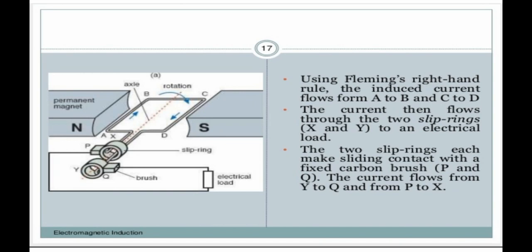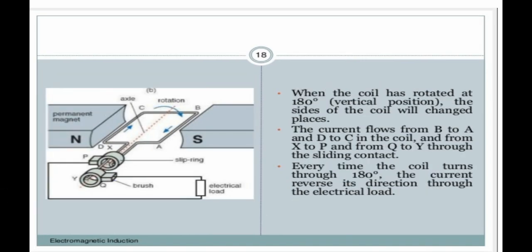As you can see in the figure, there are two slip rings. In the electric motor we had a split ring, where one ring was split into two halves, but here we have two different rings, and they are attached to the armature coil. Each end of the armature coil is attached to one ring, and on the axle these rings move with the armature coil. The brushes are just slightly touching the rings, and the moment current is produced in the armature coil, they transfer it to the galvanometer.